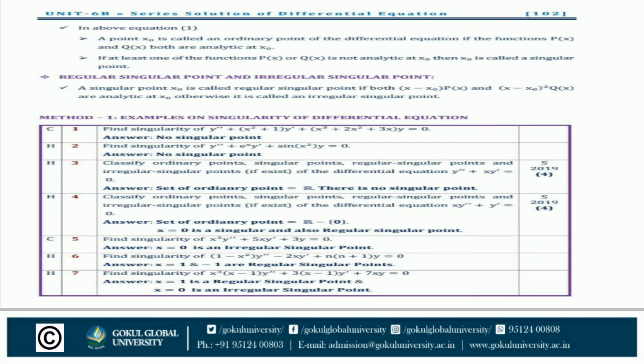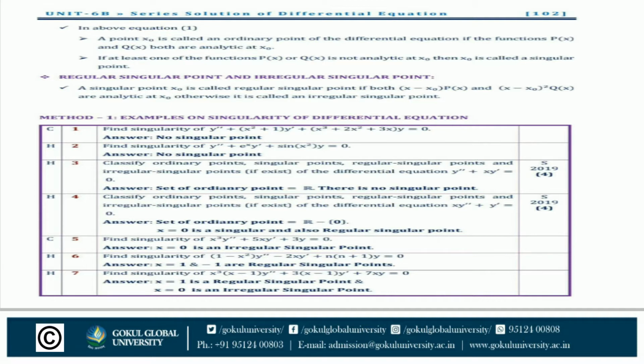Definition of regular singular point and irregular singular point: a singular point x0 is called a regular singular point if both (x minus x0) P(x) and (x minus x0) whole square Q(x) are analytic at x0. Otherwise it is called an irregular singular point.